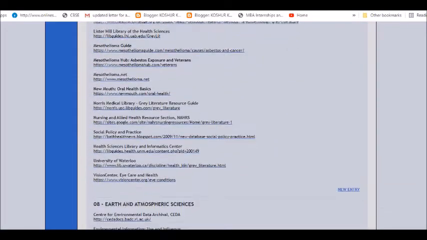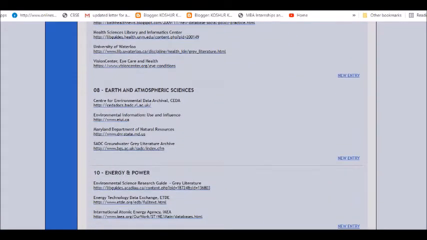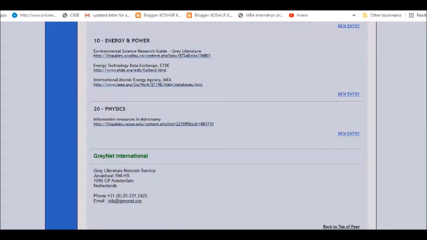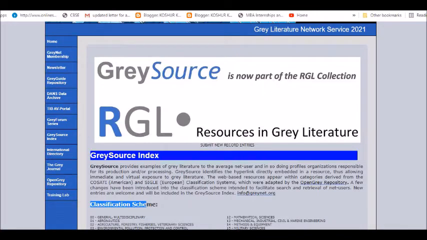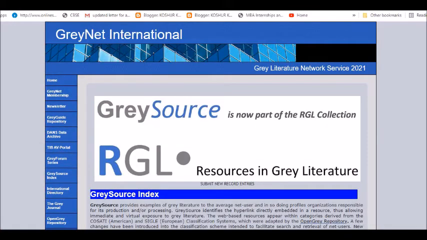Grey Literature Network Service is present in Netherlands. They are very quick and they respond to you back immediately. You can let them know, for example, let's say one of you who is working on COVID-19 and tourism, if you think that you are not able to get it from these links that they have shared, definitely you can write to them and let them know that yes, this is what I'm looking for, kindly help me out with the grey literature. They would be helping you more than this one.